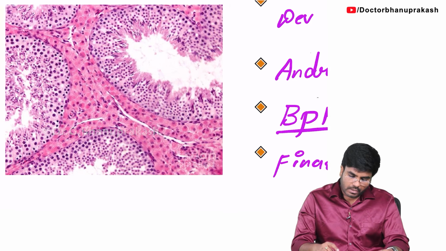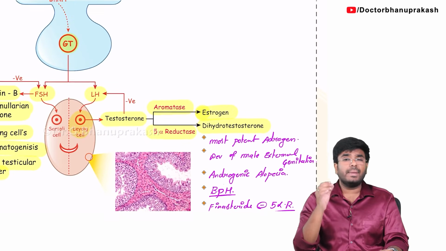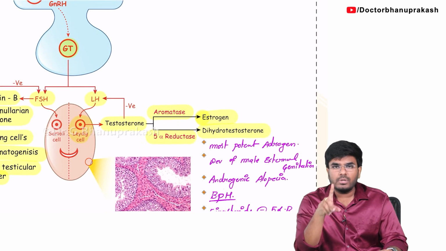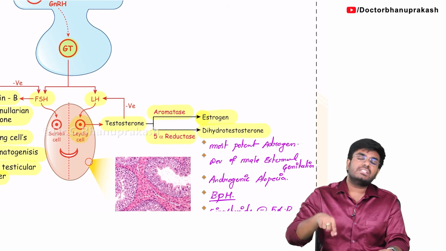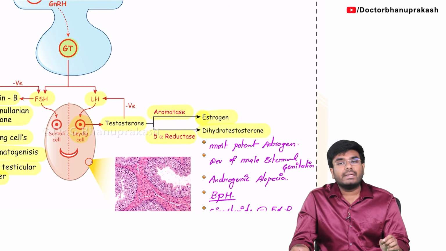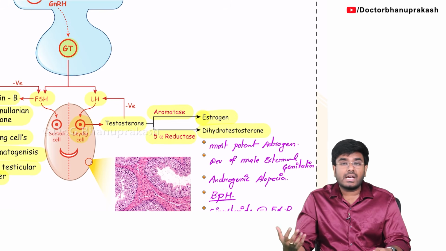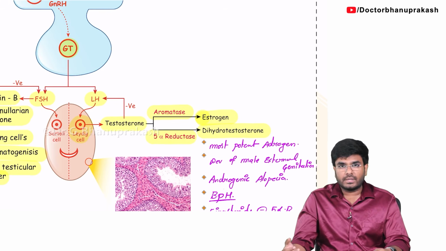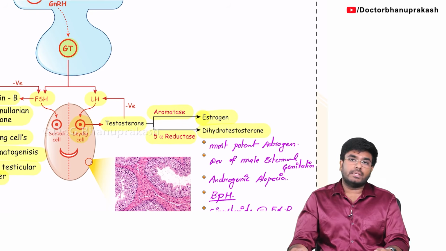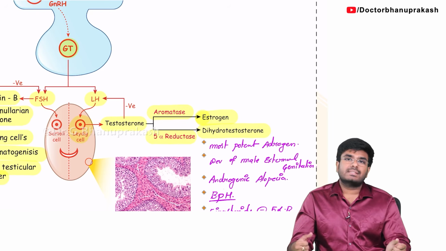Okay. So with this, we have completed the basics of the hypothalamic hormones and anterior pituitary hormones. In the next video, we'll be discussing clinical cases. What happens if the pituitary stalk is damaged? What is Sheehan syndrome? How to treat precocious puberty and how to treat delayed puberty. All that we will discuss in the subsequent video.